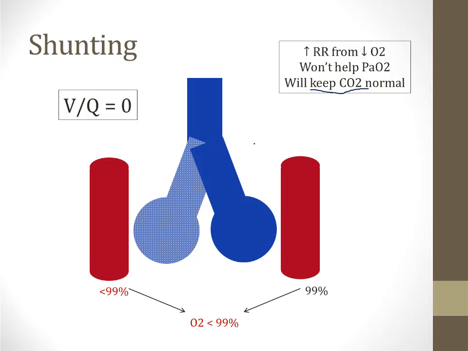So if this patient hyperventilates, more gas will go in and out of this healthy alveolus on the right side of the screen. That won't do anything for the oxygen level, but that will pull more CO2 out of the blood flowing past this capillary. So in most cases of shunting, you do not see hypercapnia, and that's because the patient hyperventilates from hypoxemia, and that usually brings the CO2 level down to normal, even though the hypoxemia persists.